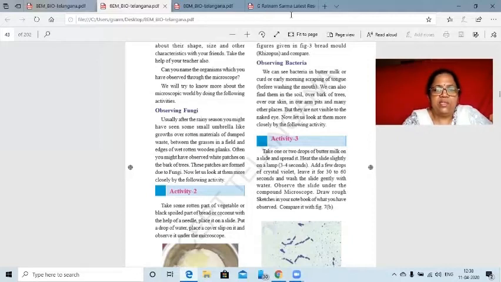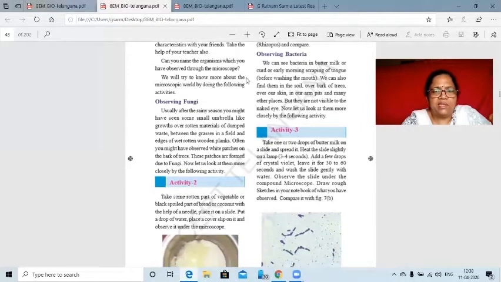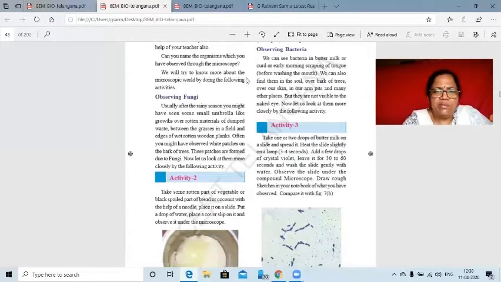Now here, we see observing bacteria. Bacteria, as already discussed, we have observed them in the buttermilk. That means you can see the microorganisms present in the curd. At the same time, if we scrape some matter from the tongue in the morning also, you will observe the microorganisms. That means the useful microorganisms are present in the mouth also. At the same time, in the intestine also they are present, as we discussed earlier.